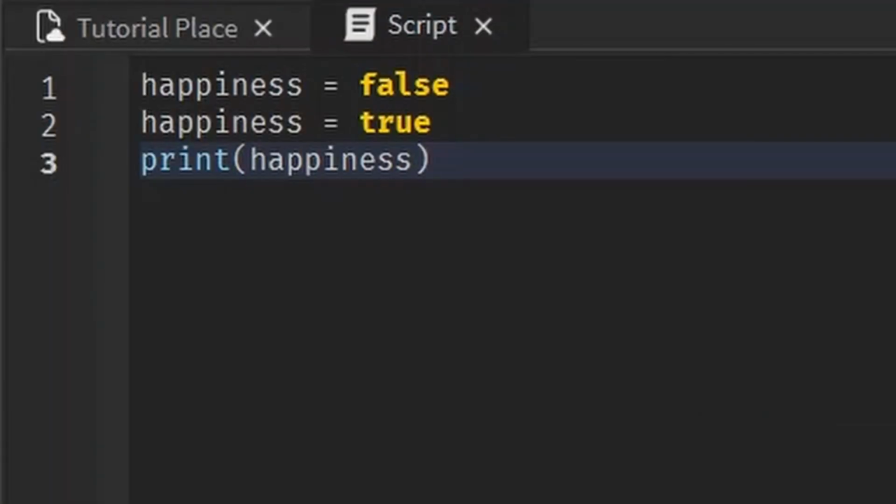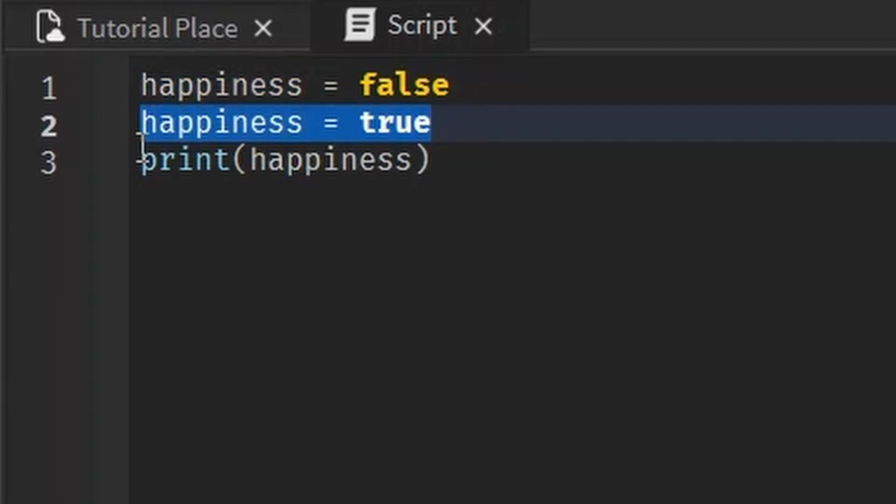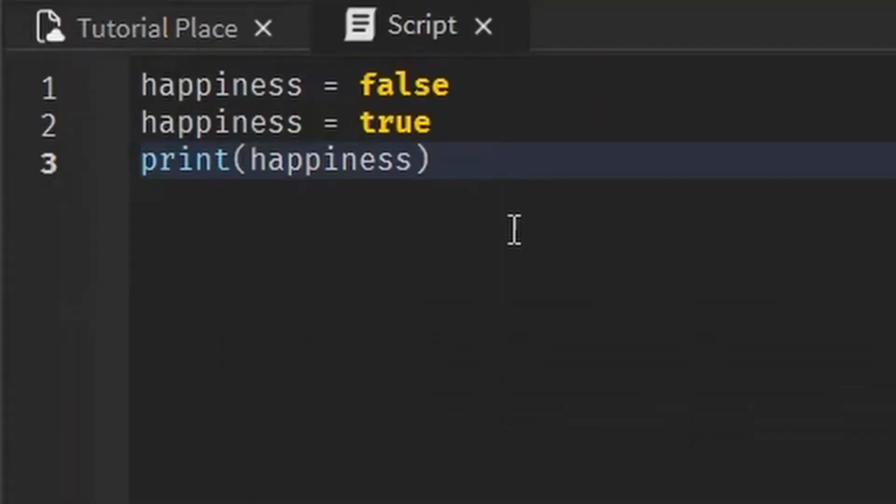One last scenario I want to show you. What's going to happen here? I have happiness equal to false. Then I set happiness equal to true. And then I print it. What's going to happen? It prints true. Hopefully you got that right.